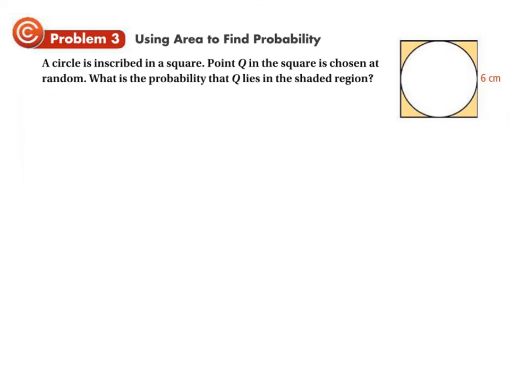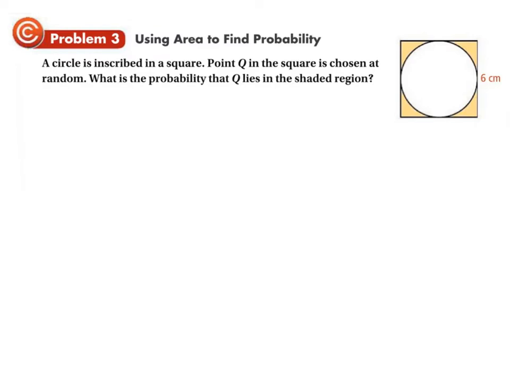Okay, so we've got a circle inscribed in a square, and point Q in the square is chosen at random. We're going to pick something that we know is going to be in the square. What's the probability that it lies in the shaded region? So it'll be inside the square, but it'll be outside of the circle.